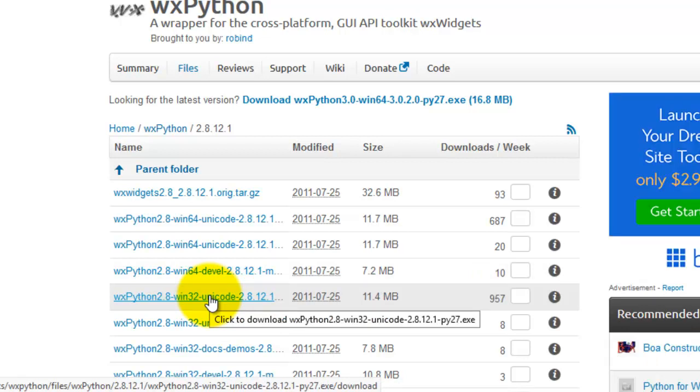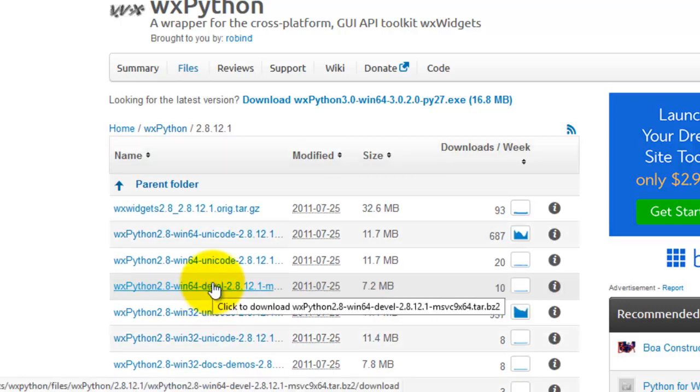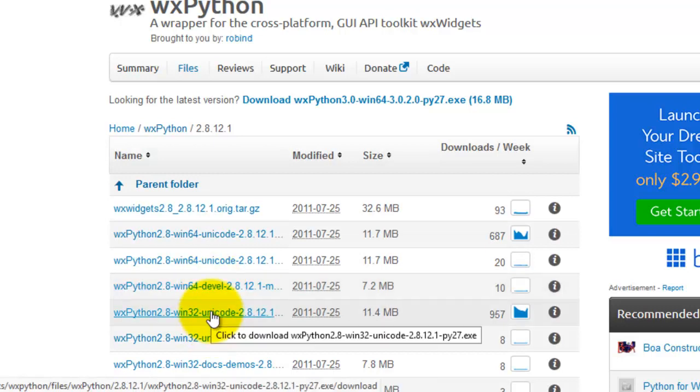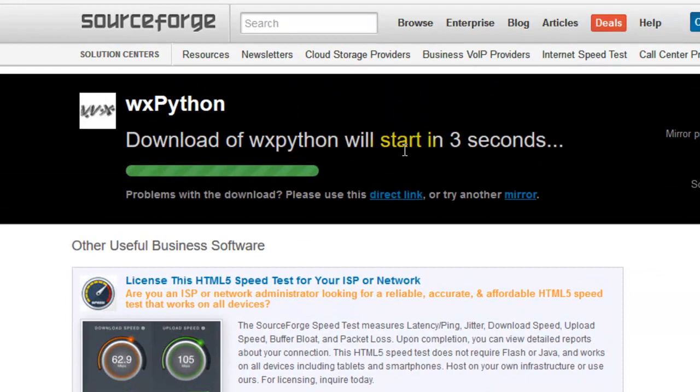Just hovering, we've got wxPython 2.8. It keeps moving. Hang on, what's that one there? That's development. There we go. 2.8.12.1 for Python 2.7. So we click that link and we're waiting for the download on SourceForge.